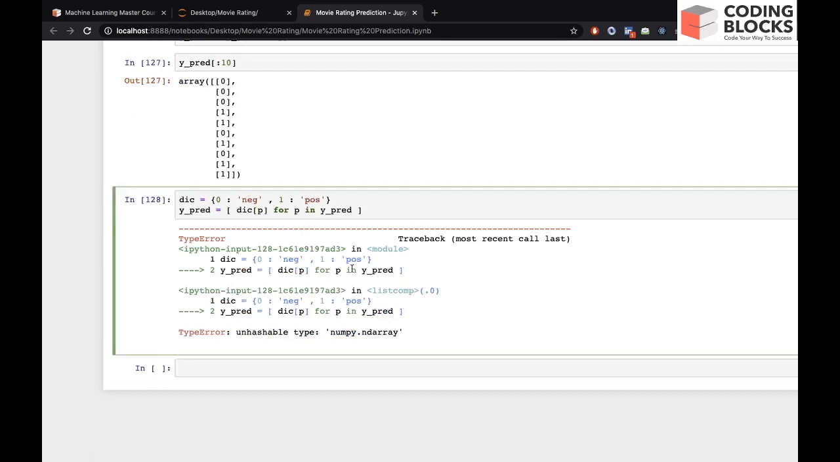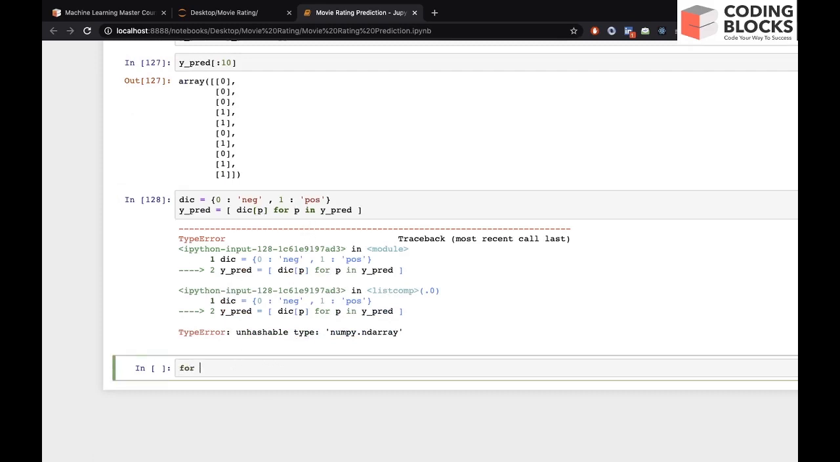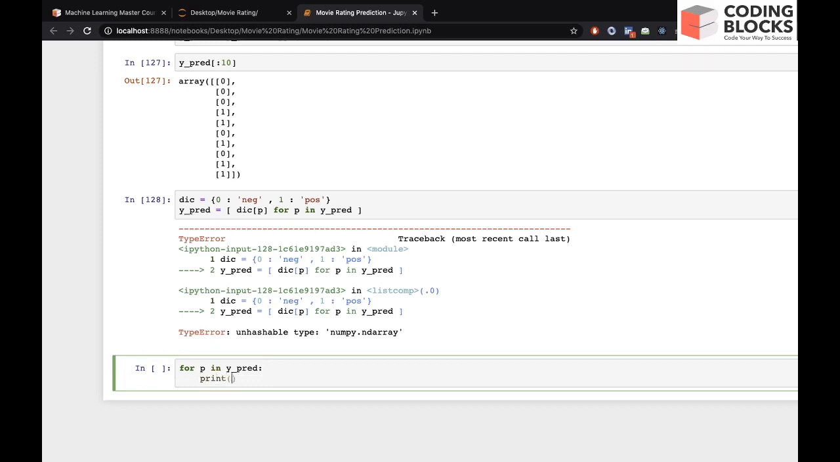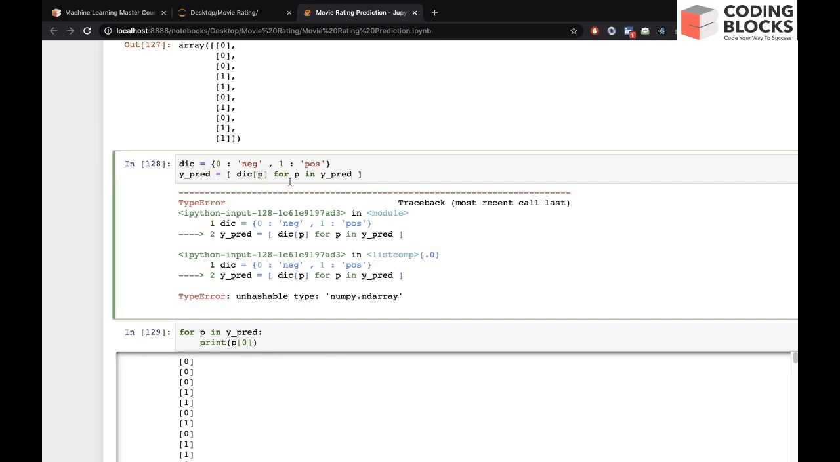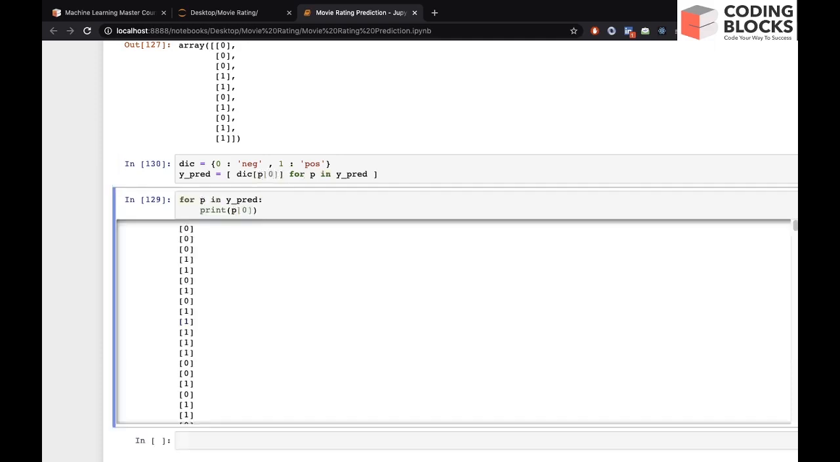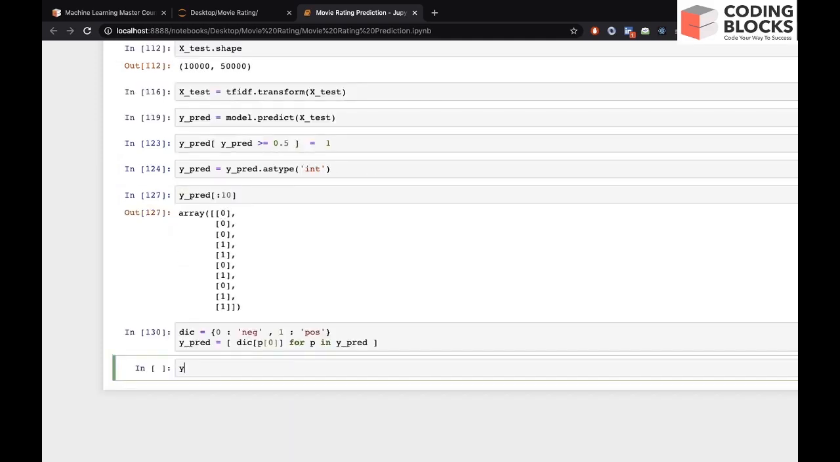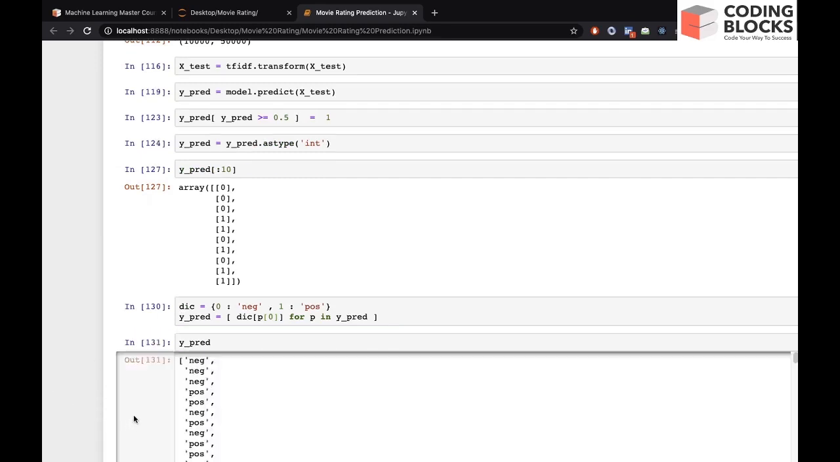We got an error. So if we iterate for p in bypred and if we print p, what we'll get? A list, right? But we have to take the zeroth element. So we'll say p of 0 like this. So now we got the result, and let's check bypred now. So we got negative, positive, right, in the correct format.